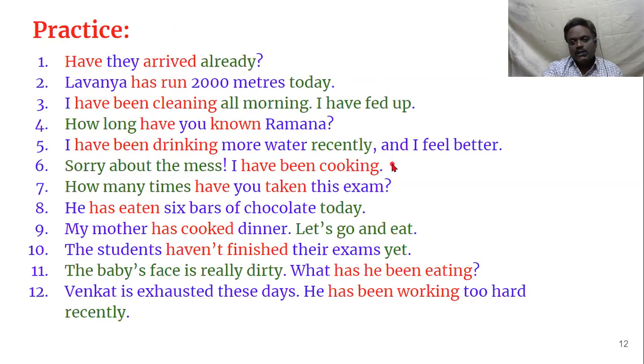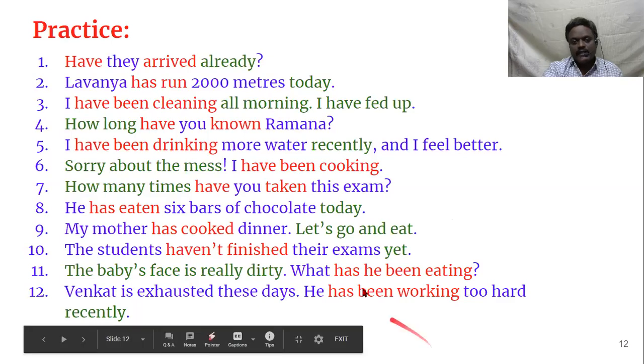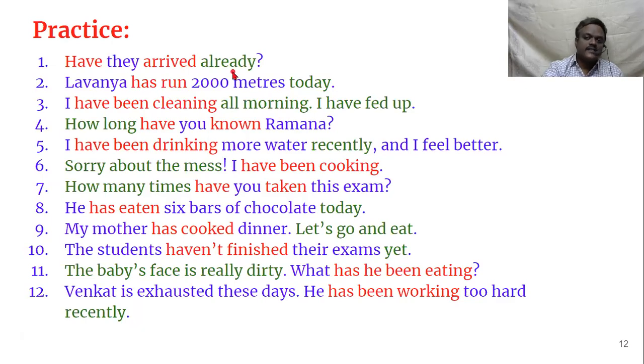And now, because the present perfect and present perfect continuous tenses raise so many problems, I would like you to focus on these sentences, where we can discuss in detail why such and such sentence is used in present perfect tense and why such and such sentence is used in present perfect continuous tense. Let us examine each sentence very carefully. In each sentence, I have marked some words in red color and some words in green color.